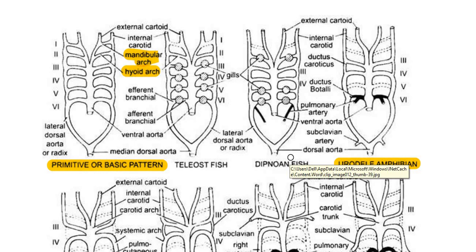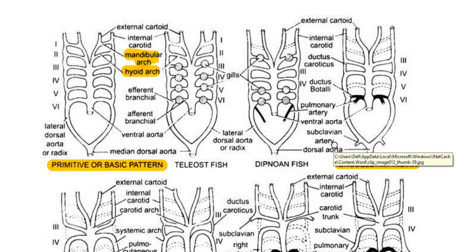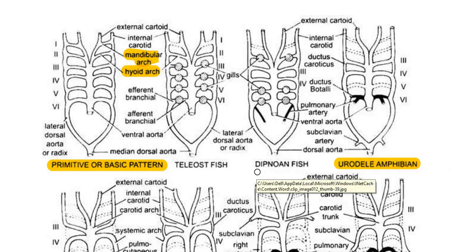Now let us move on to the amphibian aortic arch system. Before going into the plan of aortic arches in amphibians, let us see how the aortic arches are arranged in the case of dipnoan fishes.